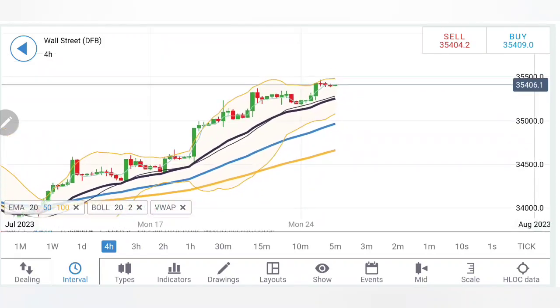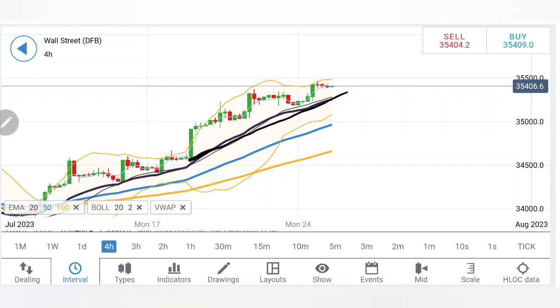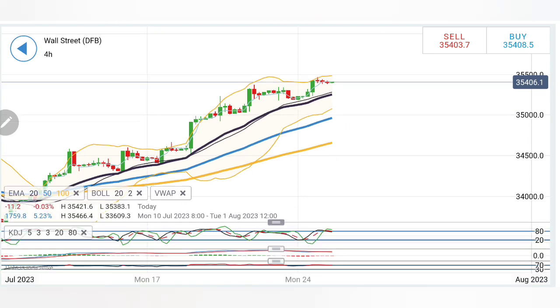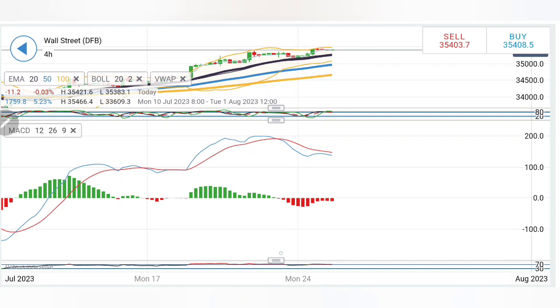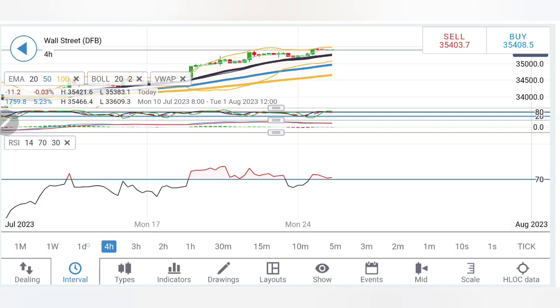And on the 4-hour charts, still trading bullish. But one point to note here is, see, the top of this channel is far away. This time it is getting a strong resistance here. Beyond 35,500, remember, sky is the limit for US30. Stochastic overbought, MACD divergent and bearish, RSI is overbought.